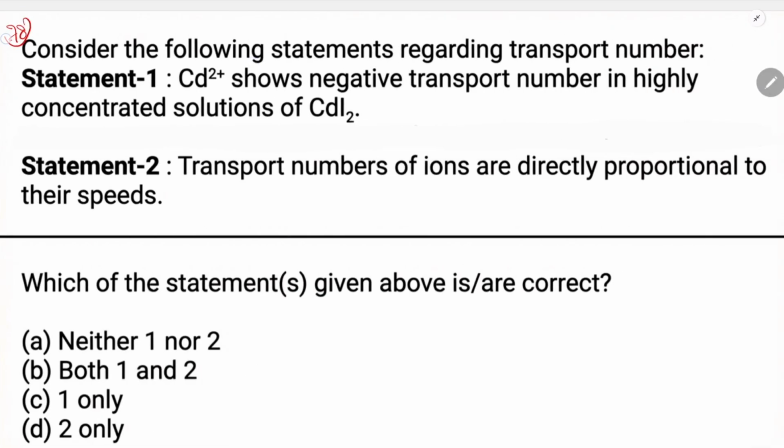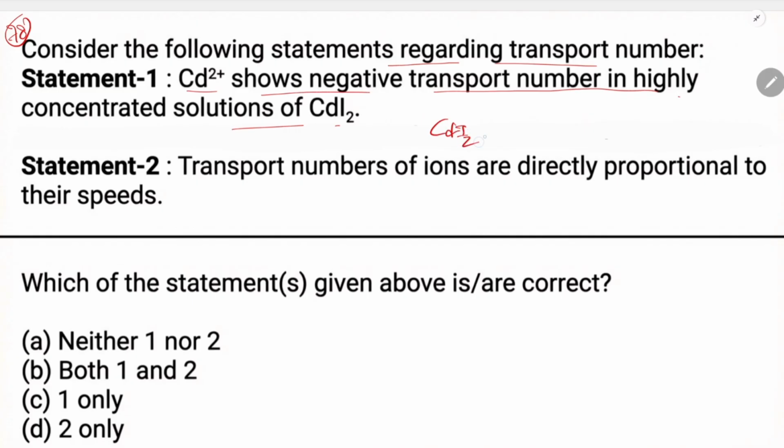This is question number 77, 78. Consider the following statements regarding the transport number of cadmium 2 plus, a negative transport number in a highly concentrated solution of CdI2. That is a true statement actually.